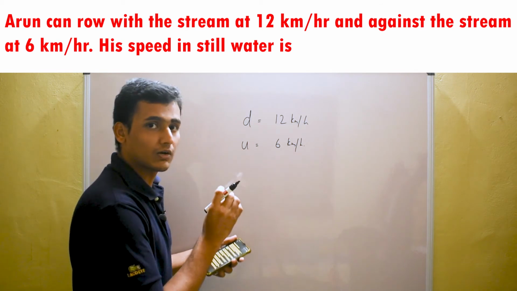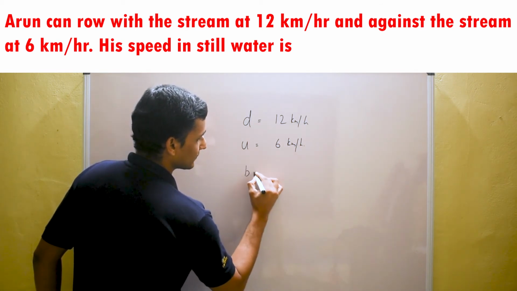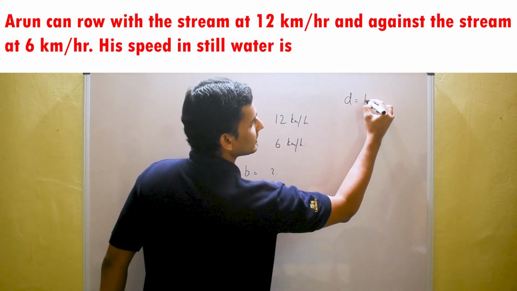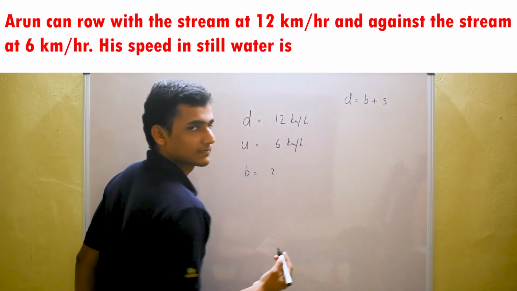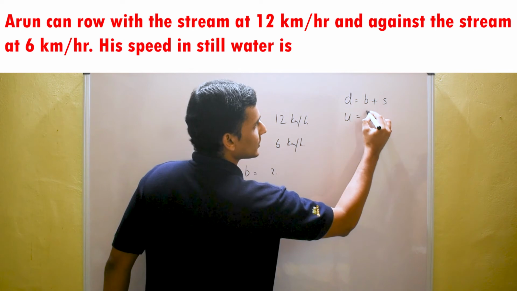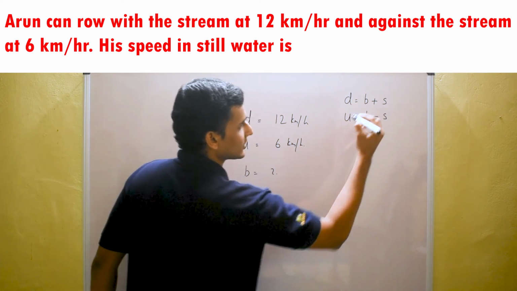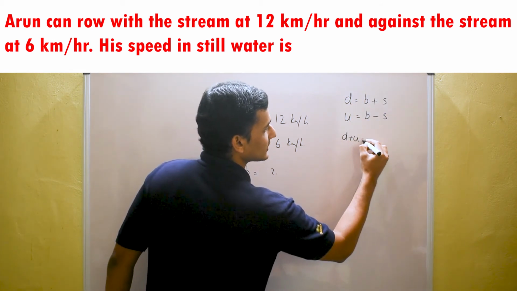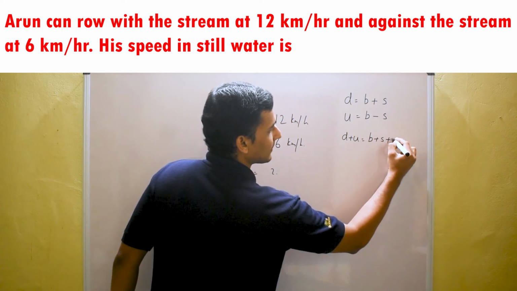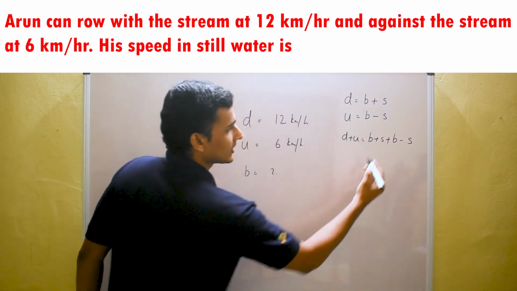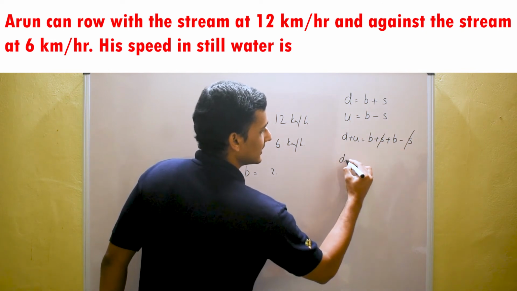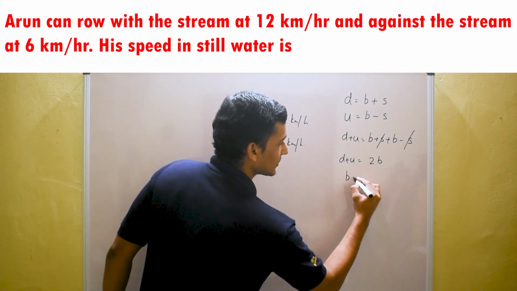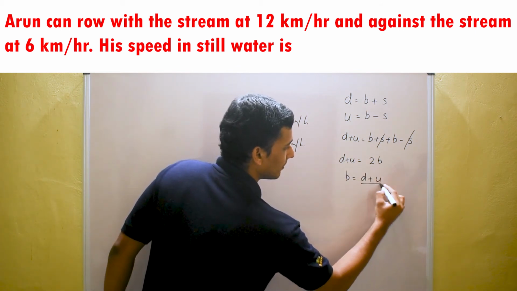We need to find the speed of the boat. We know that downstream speed d is equal to speed of the boat plus speed of the stream. And upstream speed u is equal to speed of the boat minus speed of the stream. We are going to add these equations. d plus u is equal to b plus s plus b minus s. Plus s minus s cancelled. d plus u is equal to 2b. Now b is equal to (d plus u) by 2.